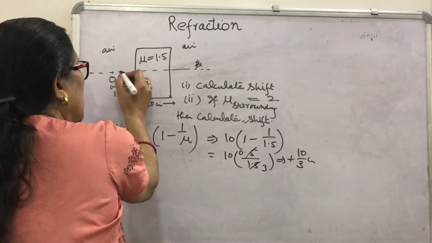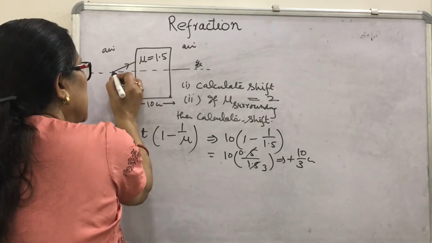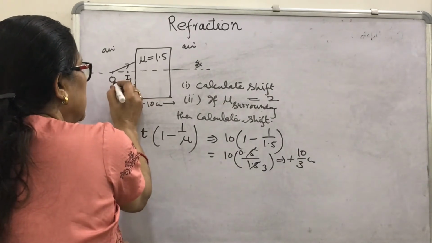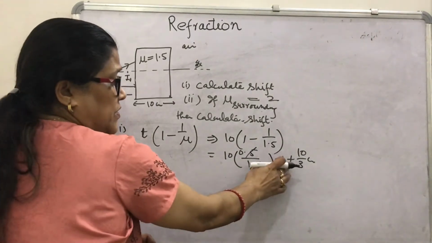So if the ray from the object moves like this, then in the direction of the incident ray, somewhere here, this will be the shift. 10 by 3 centimeter, as it is positive.